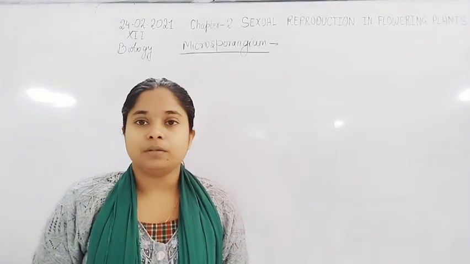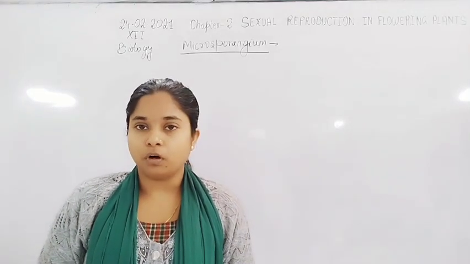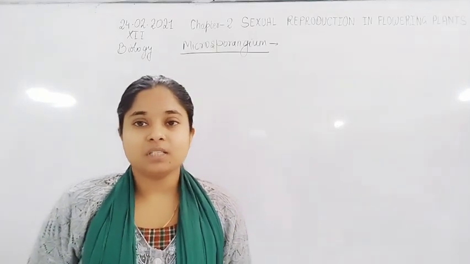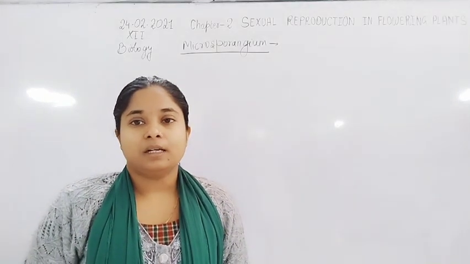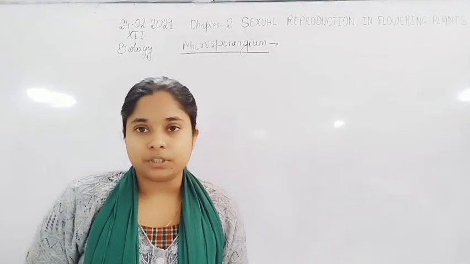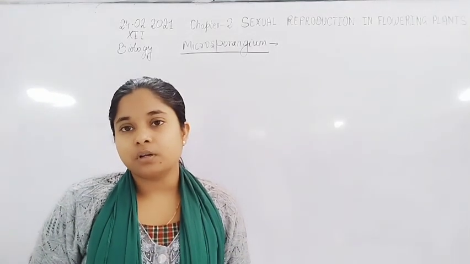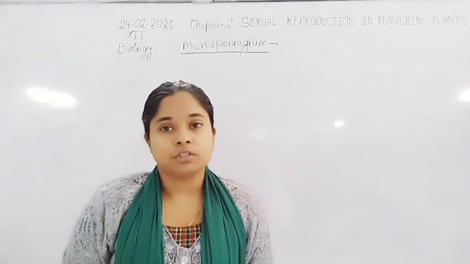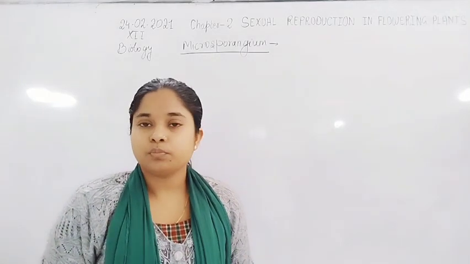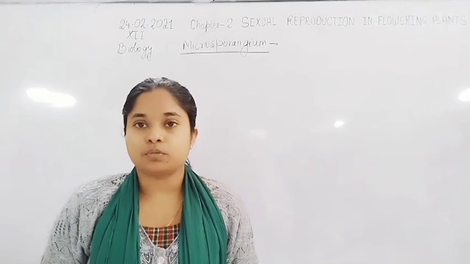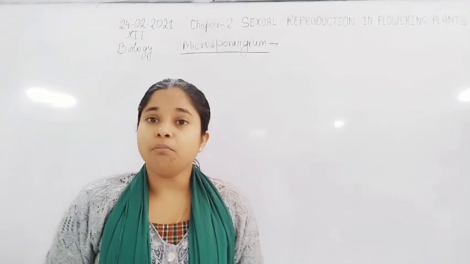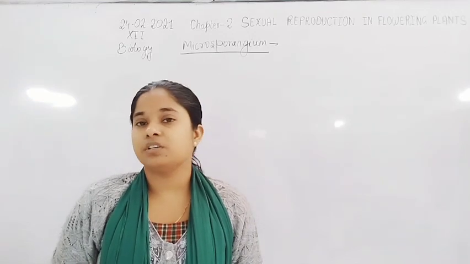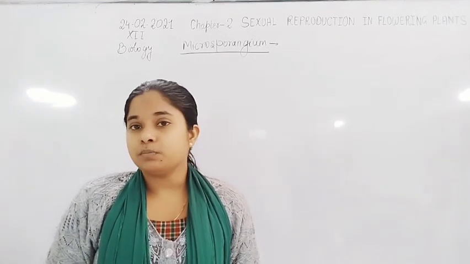The wall of the microsporangium is formed by four layers. The outer layer is the epidermis, then the endothecium, the middle layers, and the tapetum. These layers function in protection, nutrition, and also help in the formation of microspores inside the anther. The microspores develop and, by dehydration, are converted into the male gametophyte, that is, the pollen grain.